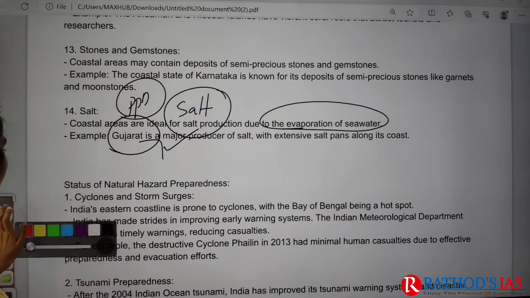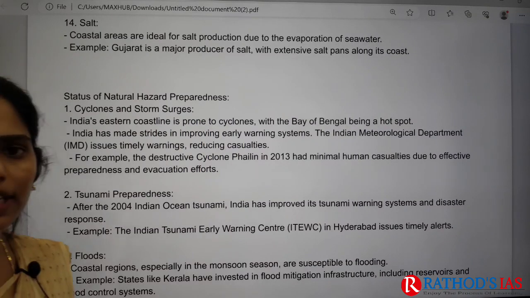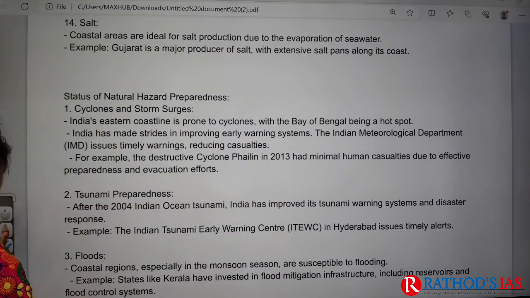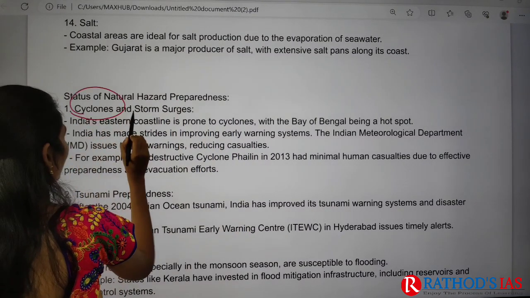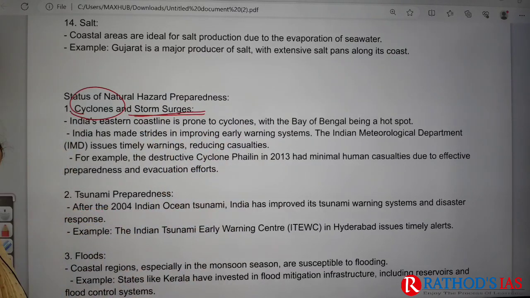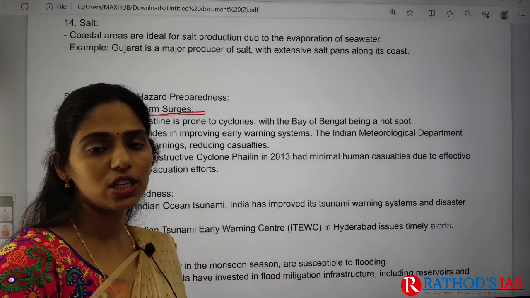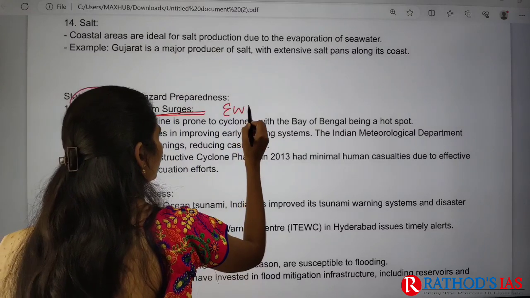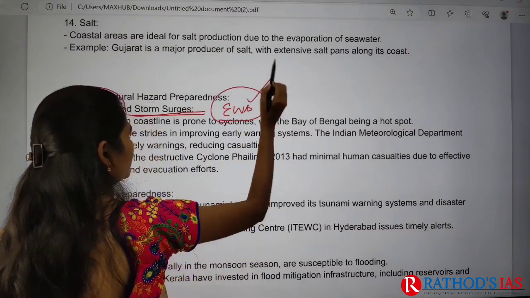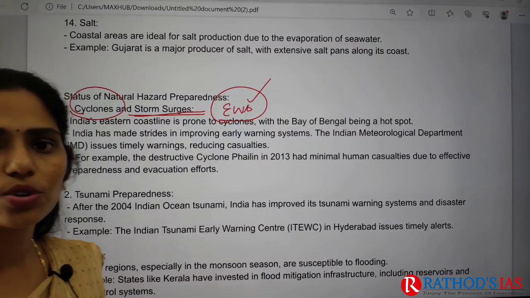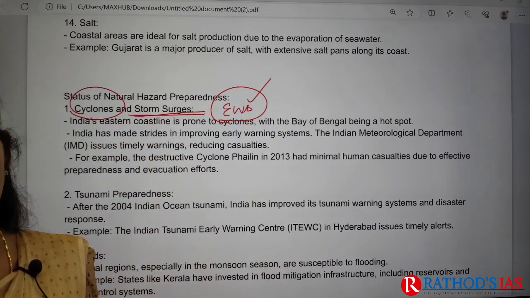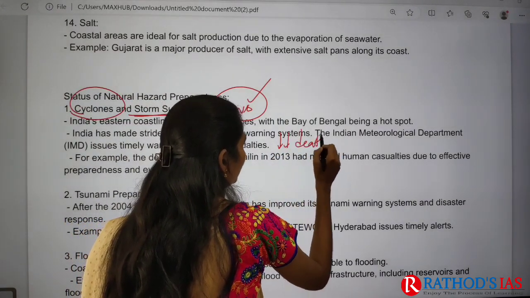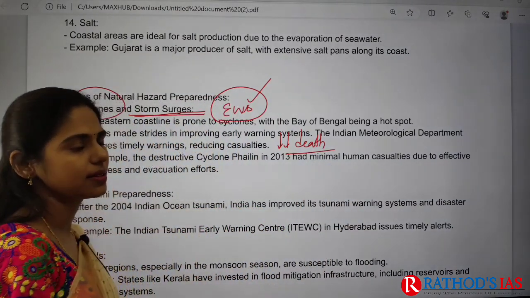And in the second part, we have to see what is the status of natural hazard preparedness in India. Here the first one is, yes, India is very much vulnerable to cyclones and storm surges, right? Especially the Bay of Bengal coast and the Arabian Sea coast are very much vulnerable. For this, we have early warning systems. Because of these early warning systems, we can understand what is going to happen before it actually happens. Because of this, we can decrease casualties.